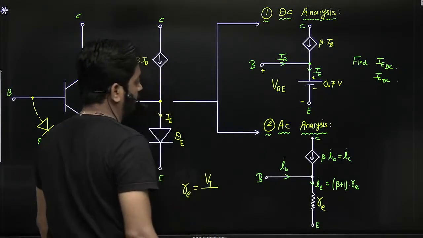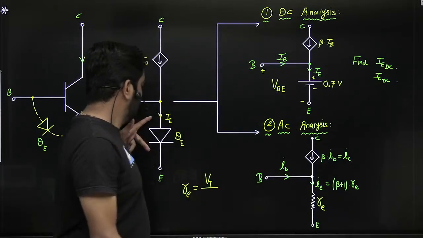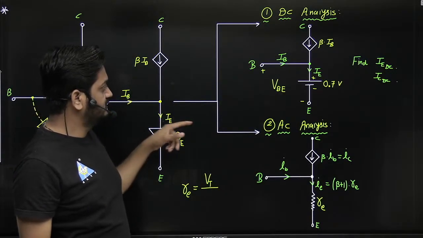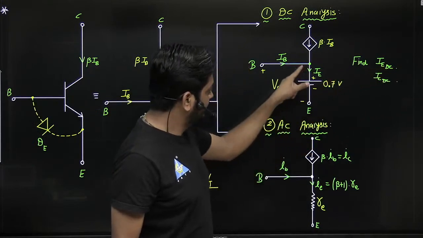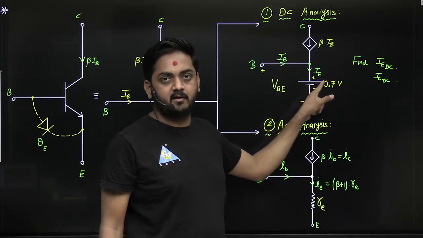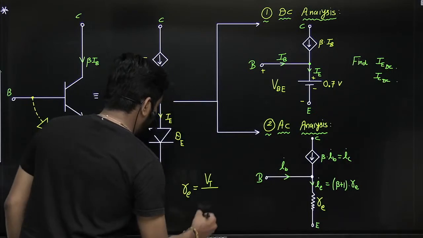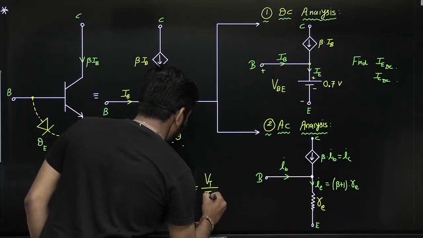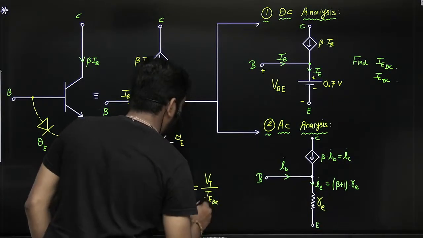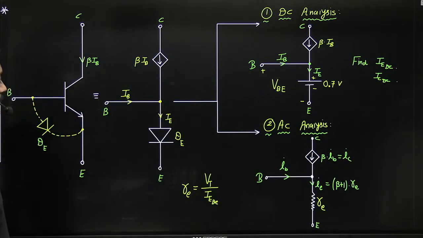So re will be Vt upon, what about the DC current flowing through this diode? What is the DC current flowing through the diode? That is nothing but IE DC, guys. The DC current flowing through the diode is the emitter current. Okay, so that's why in the formula it is Vt upon IE DC, guys, Vt upon IE DC.